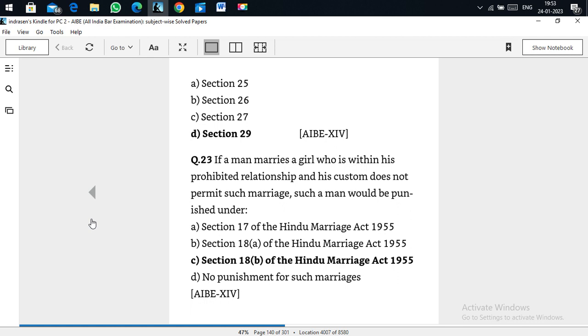If a man marries a girl who is within his prohibited relations and his custom does not permit such a marriage, such man would be punishable under Section 18B of the Hindu Marriage Act. Any marriage with a prohibited relationship which is not permitted by the customs is punishable.